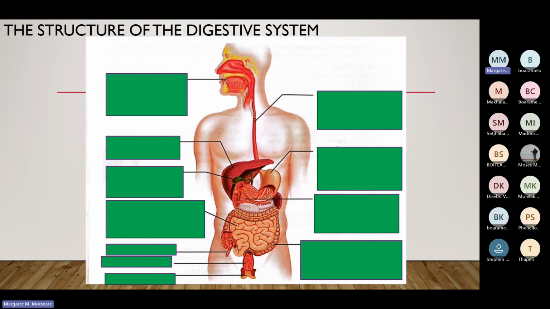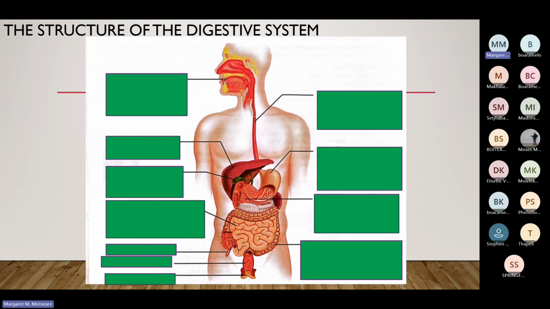And then we have this tube, you can see, that surrounds the small intestines. This tube here is the large intestines, or you can call it the colon. So after everything has been taken from the food inside the small intestines, everything goes inside the large intestines. It is a muscular tube that extends from the small intestines to the anus.